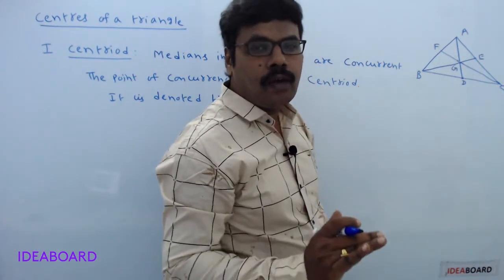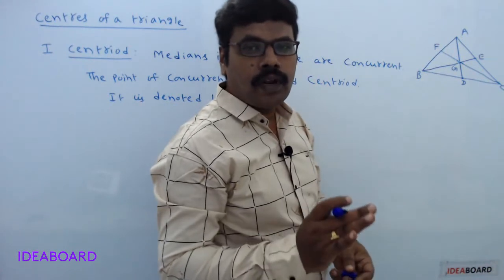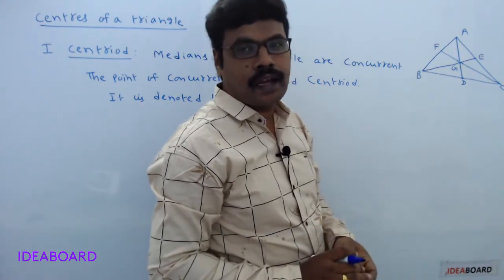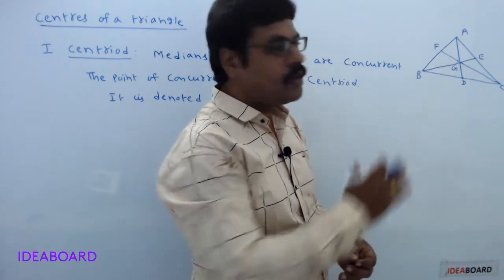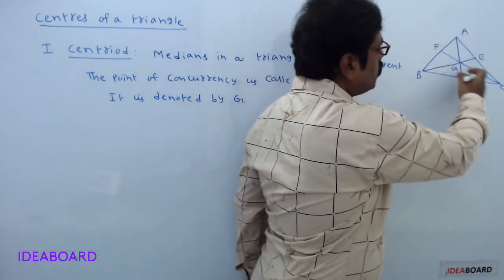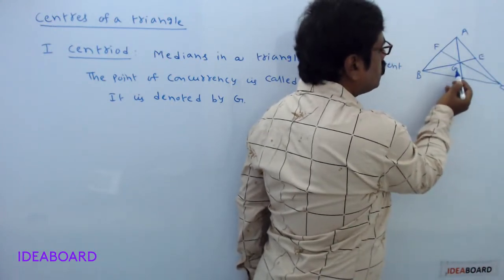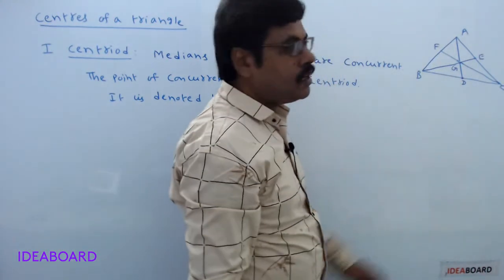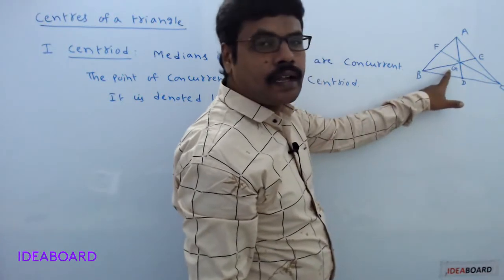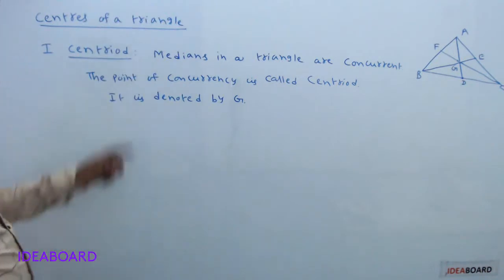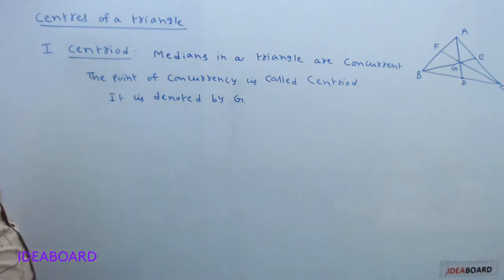If three or more than three lines have only one point in common, then the lines are said to be concurrent lines. So from that concept, here medians in a triangle are concurrent. The point of concurrency is called centroid. Centroid is denoted with a letter G. Now come to some important conditions regarding this centroid.